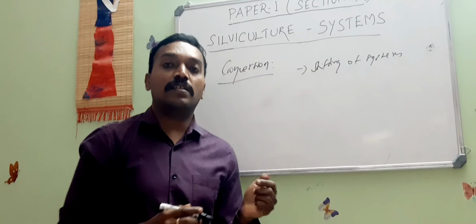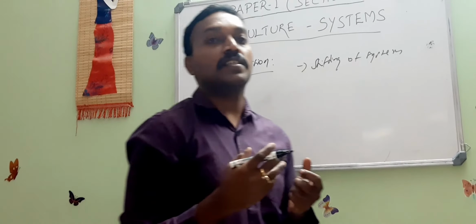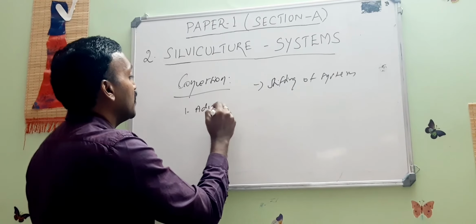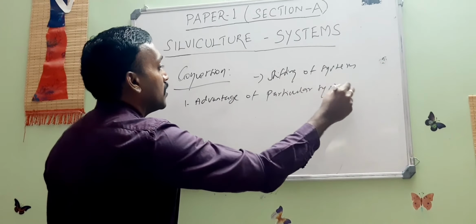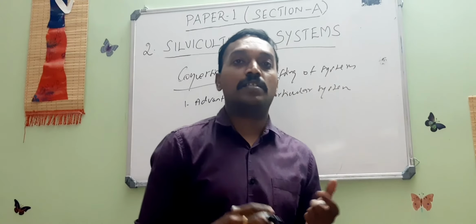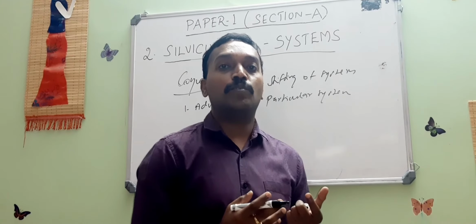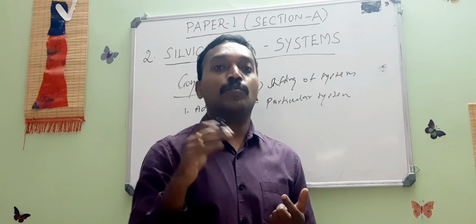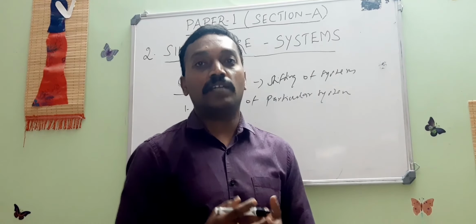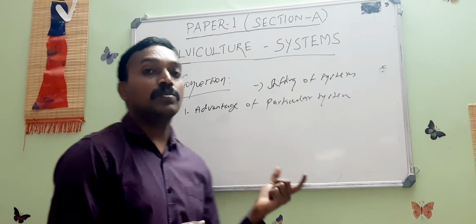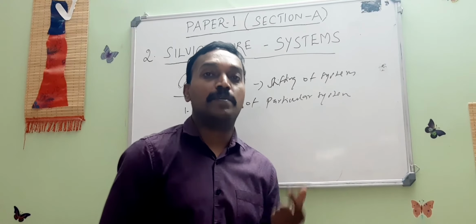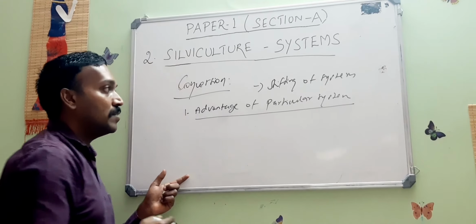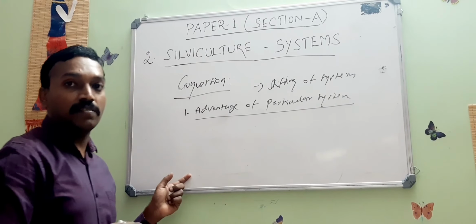So there are many peculiar reasons due to which the system is changed from one to another. One is the advantage of a particular system. Suppose we are executing a particular system at present. One fine time we come to know about the advantage of a new system, by which adapting to that particular system will give more advantage. Then we may be interested to shift or change the system at present to the new system. That is why advantage of a particular system is one main reason for the shifting of system.